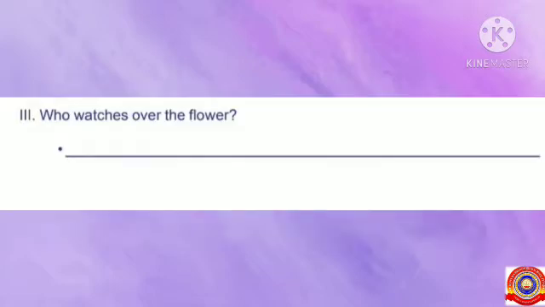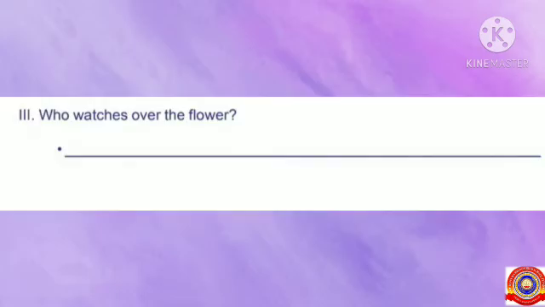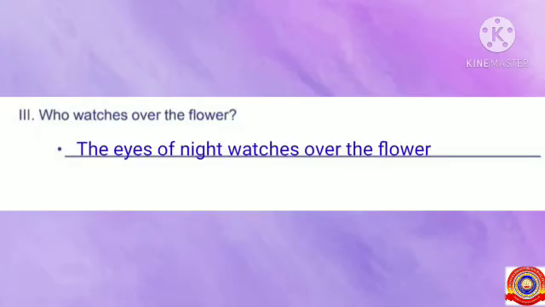Now all of you look at the third question. Who watches over the flower? Do you know the answer? Students, look at the second stanza here. As I embrace slumber, the eyes of night watch over me. So who watches over the flower? Yes, the eyes of night watch over the flower. So all of you write it here. The eyes of night watch over the flower.